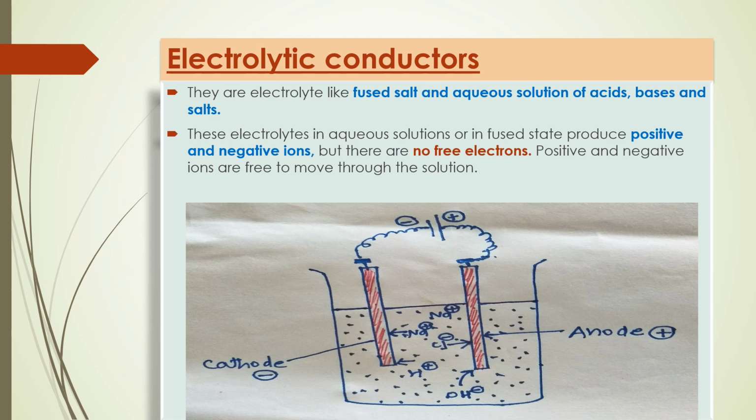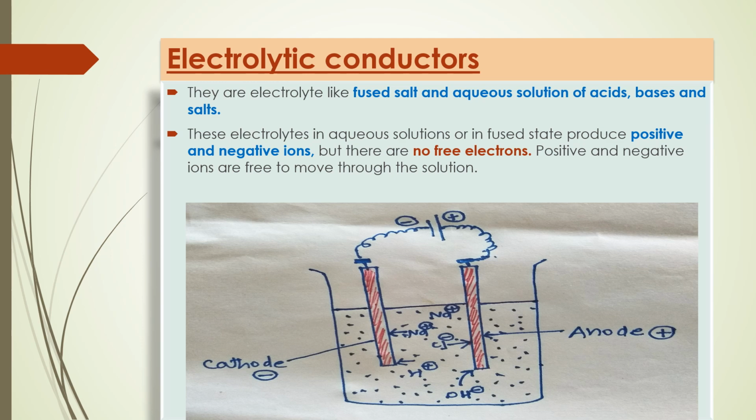So you can see in this diagram Na+ and Cl-, you simply put a salt in this water, mix it, you will get Na+, a free positive ion, and Cl-, a free negative ion, but no electron is present in this solution of NaCl. So positive and negative ions are free to move through the solution. No doubt Na+ and Cl- ions are free to move, but there is absence of electron, because of which it is not electronic but it is electrolytic.